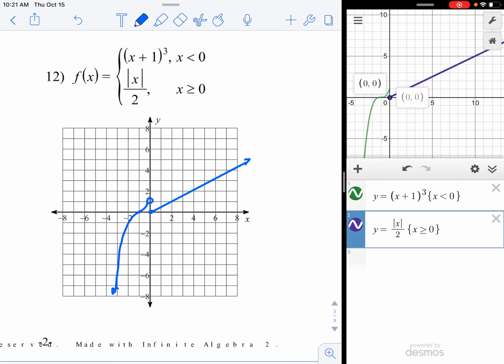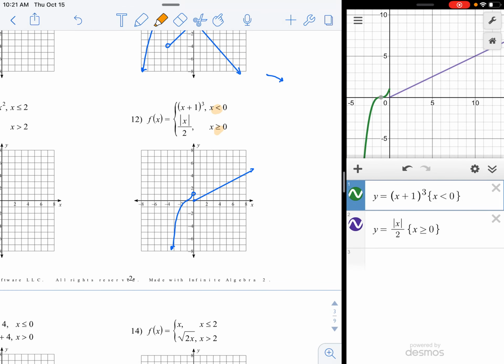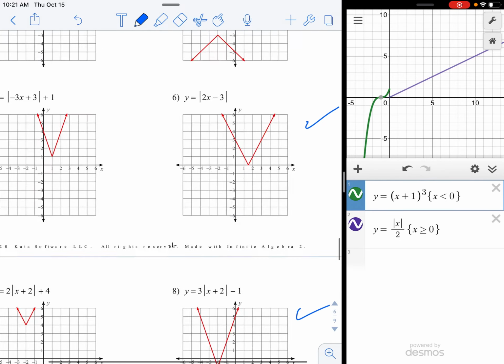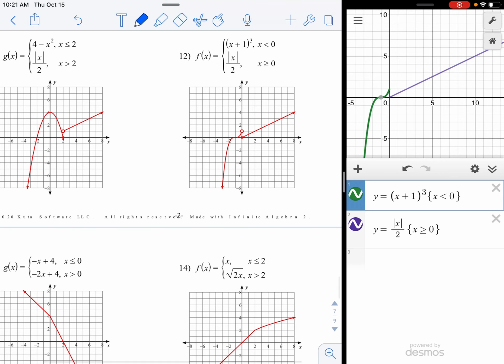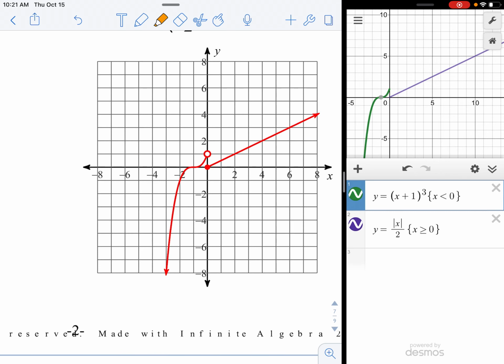But do you see how this one ends in a dot? This one ends in a circle. No equal sign, equal sign. All right, let's check number 12. Erase that. Check number 12 and see if it looks right. And yeah, pretty good. Notice the emphasis on the open circle and the dot.